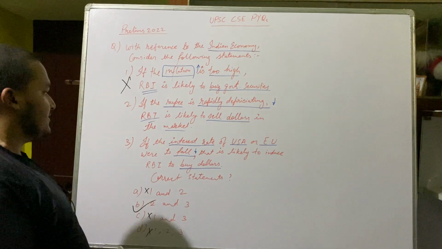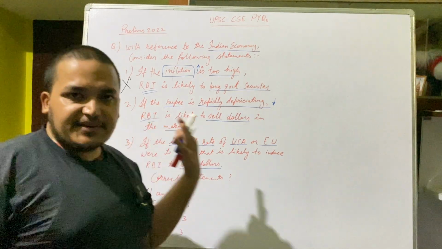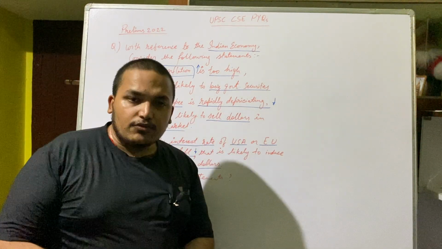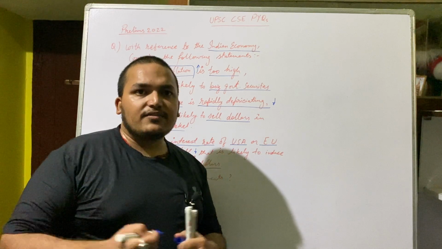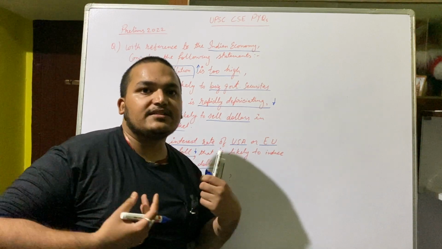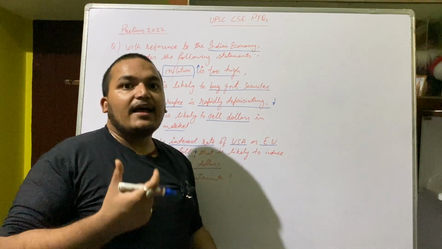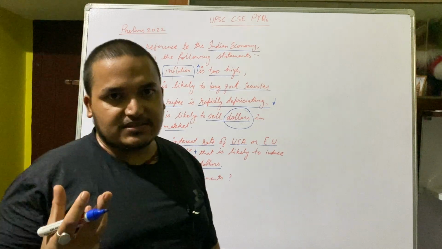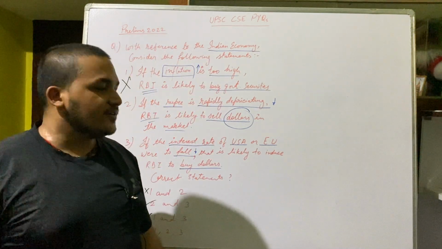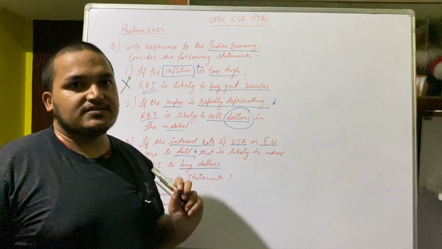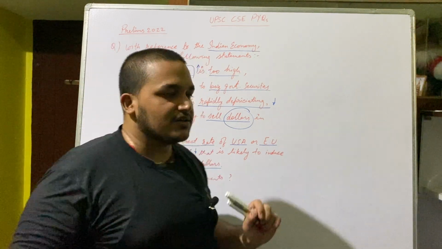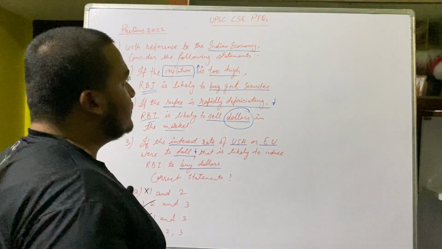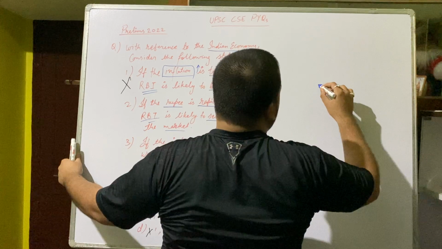Now the second option says, if the rupee is rapidly depreciating, RBI is likely to sell dollars in the market. One thing we know: if the value of rupee is going down, government will sell bonds and take back the rupee. Another method is dollar. Dollar, as we discussed in the previous class, is a very important currency, because it is like the English language. It is used everywhere, a universal currency. Almost every country wants dollars. So what would happen in India? Also many people want dollars. So what will happen in the Indian market?